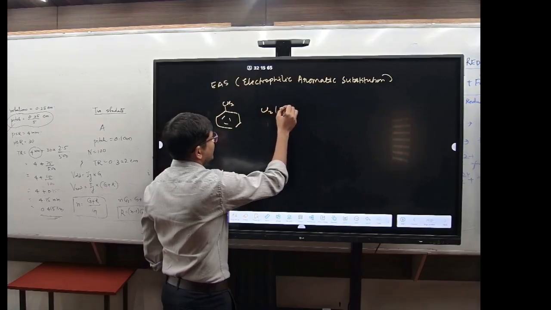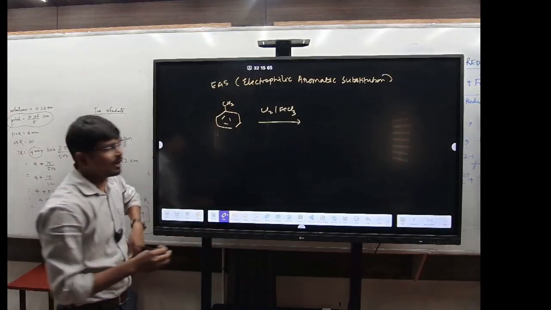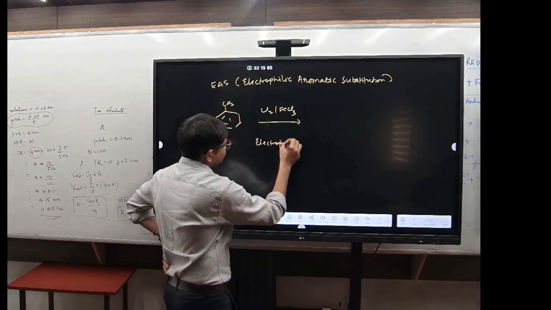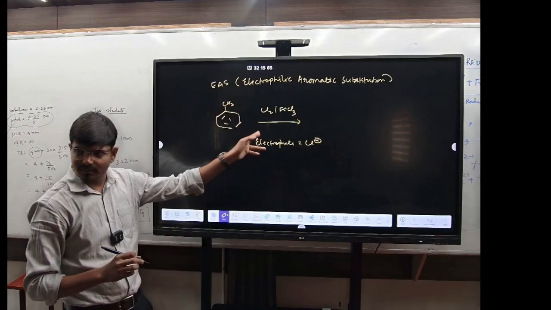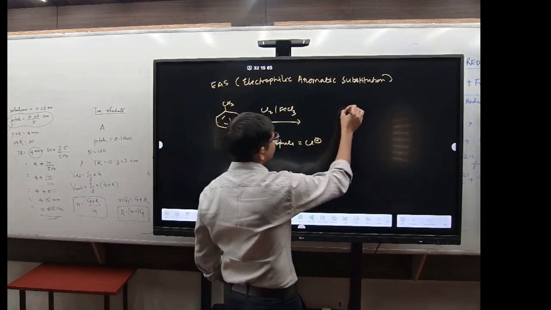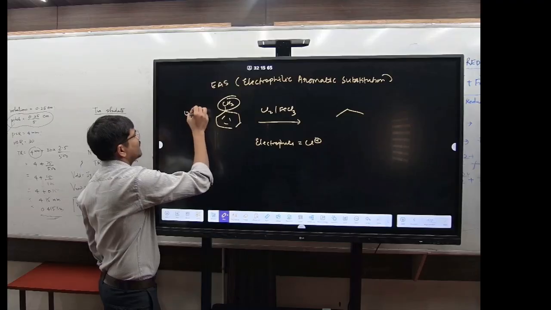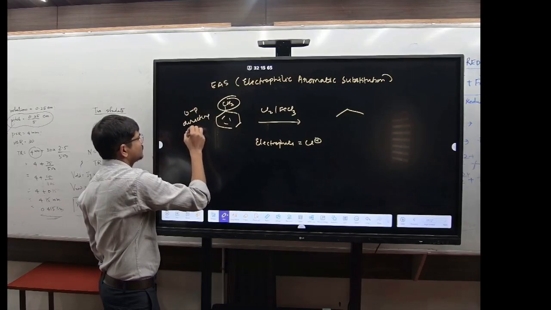Cl2 and FeCl3. Clear? In this case, the electrophile will be Cl+, right? Electrophile will be Cl+. And you know that this CH3 is an ortho para directing group.